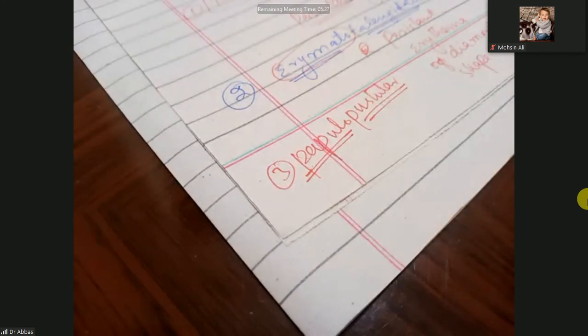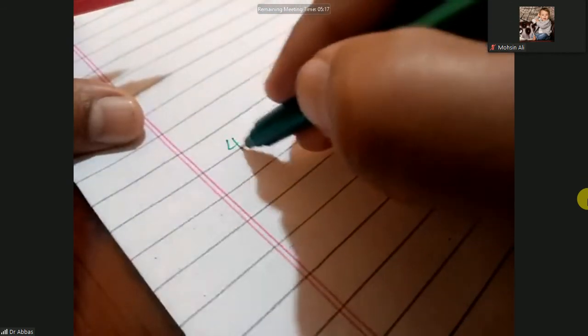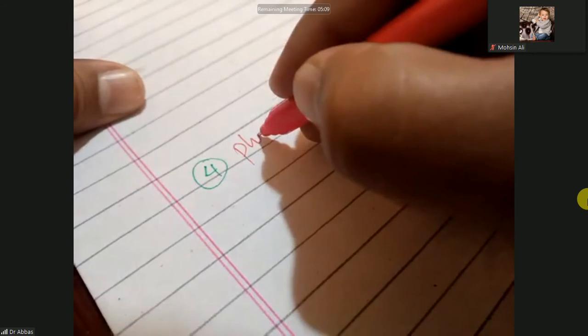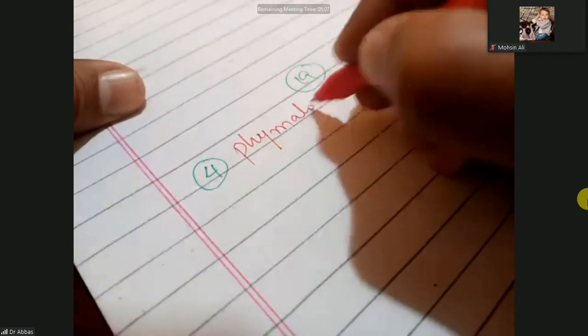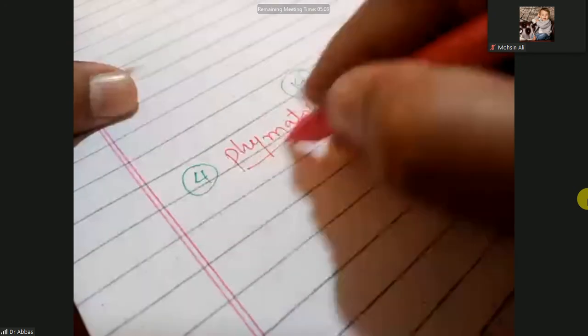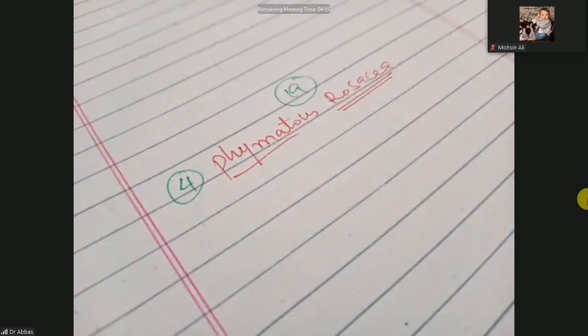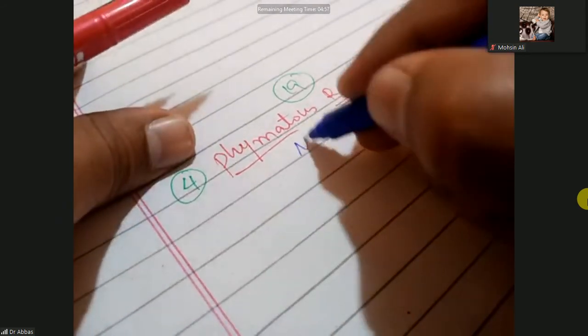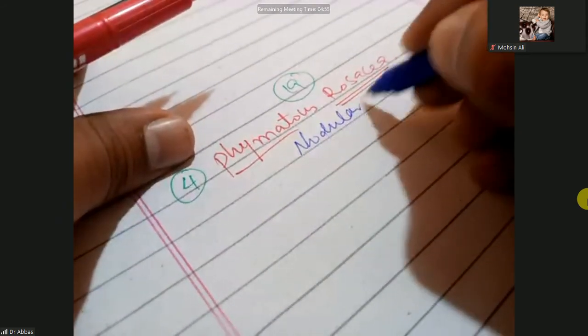Next one is the nodular swelling, and that nodular swelling is phymatous. This is the fourth stage, phymatous rosacea. Phymatous means nodular swelling.